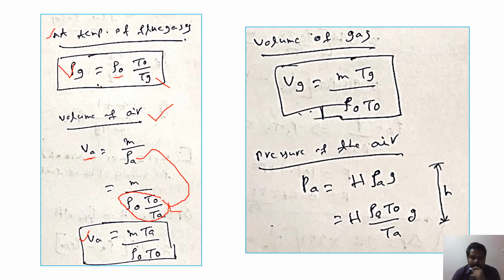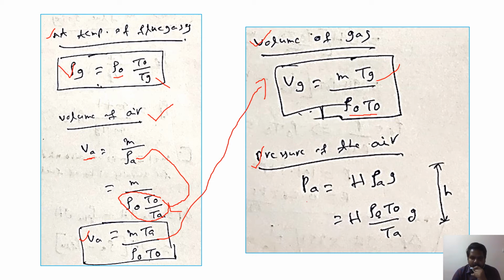Now we can find the volume of the gas. From this equation, for volume of gas, Vg equals M Tg divided by rho naught into T naught. Here G means flue gases, volume of flue gases. Now we derived equations for density of the air, density of the flue gases, volume of the air, and volume of the flue gases. Now let us find pressure of air.